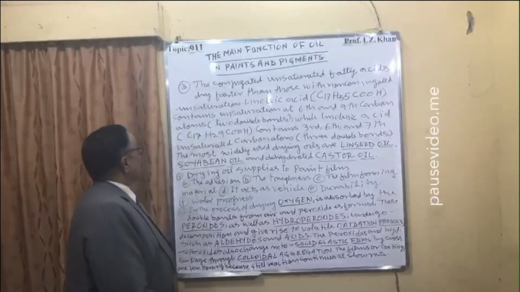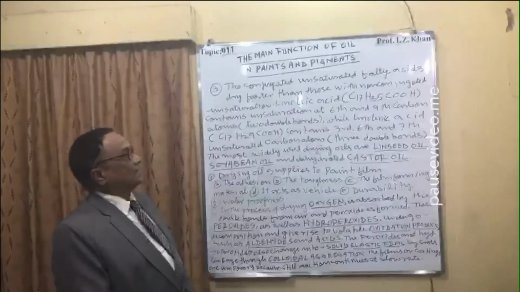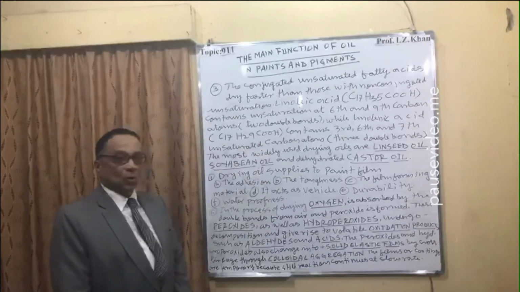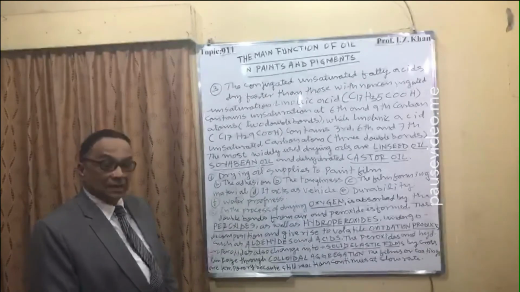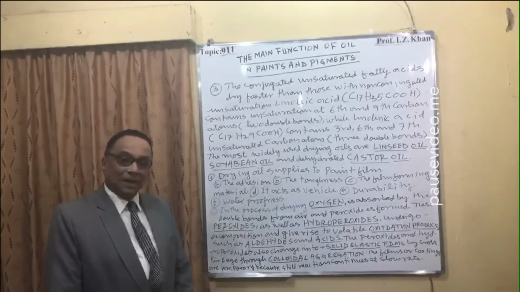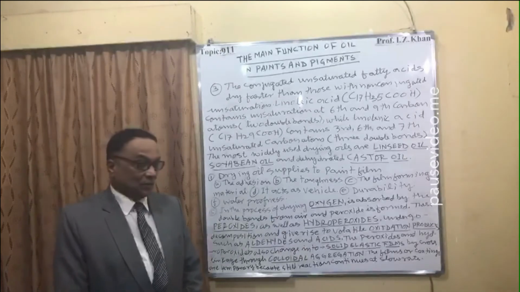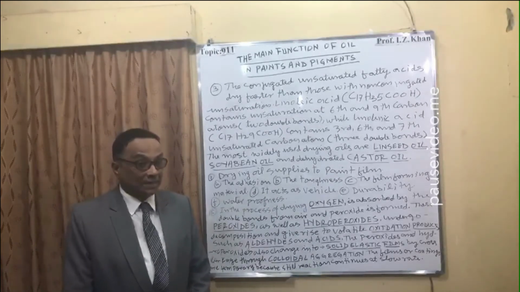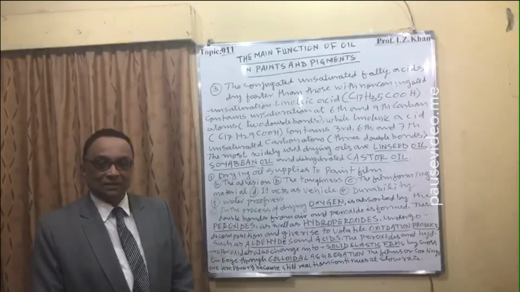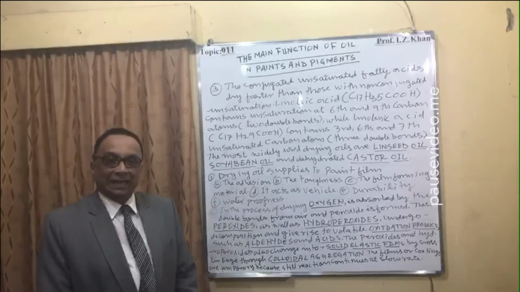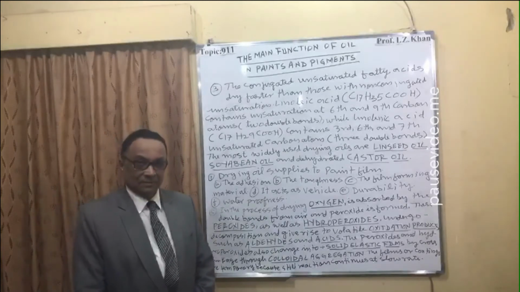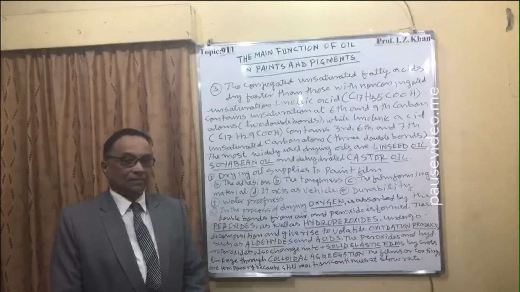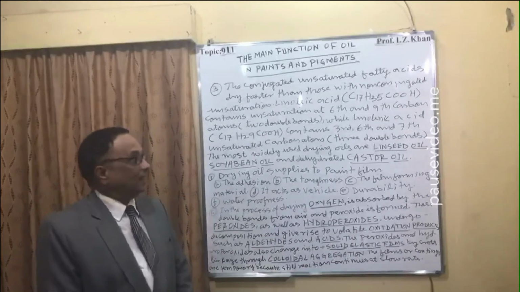Number 3, the conjugated unsaturated fatty acids dry faster than those with a non-conjugated system. I have already told you that a conjugated system is the best, and secondly it depends upon the quantity of conjugation or unsaturation in the oil. If the number of unsaturations is more in the oil, that is the best quality drying oil.